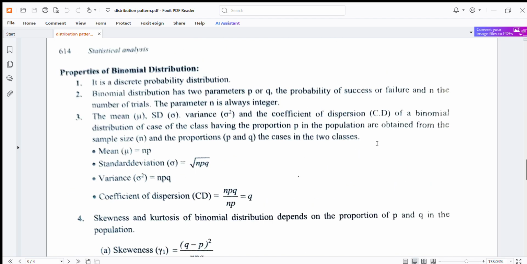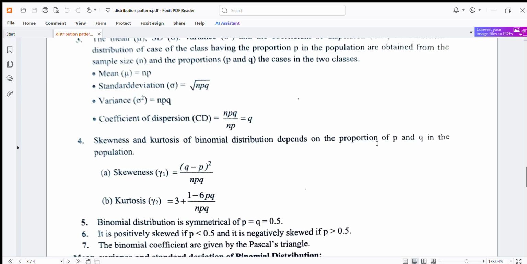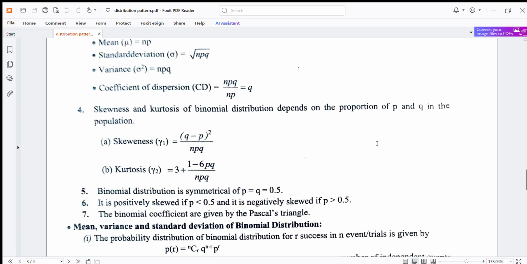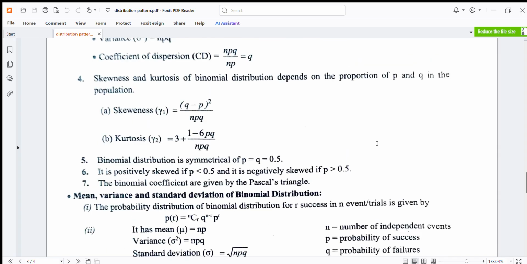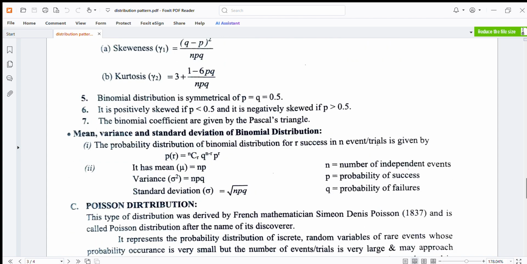Important formulas for binomial: mean is equal to np, standard deviation sigma is equal to root npq, variance sigma square is equal to npq, coefficient of dispersion CD is equal to npq upon np is equal to q. Skewness gamma 1 is equal to (q minus p) whole square upon npq. Kurtosis gamma 2 is 3 plus (1 minus 6pq) upon npq. Symmetrical when p and q are equal to 0.5, positively skewed when p is less than 0.5, and negatively skewed when p is greater than 0.5.